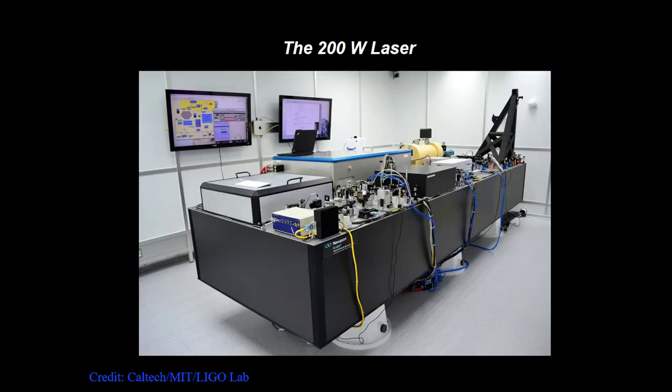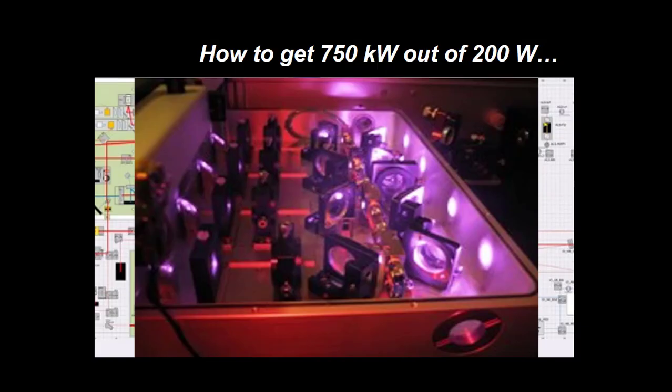The lasers used in the LIGO observatories are rated at 200 watts. Compare this to the commercial laser pointer you can buy at 0.005 watts. However, for LIGO to operate at full sensitivity, it needs a laser that puts out 750 kilowatts of power.